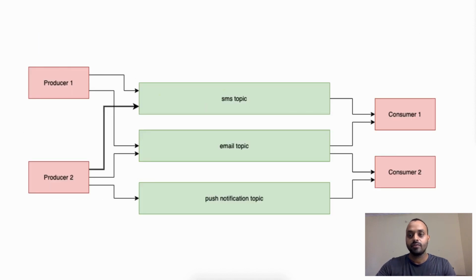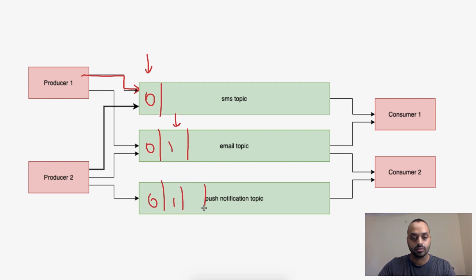Whenever a producer produces a message, that message is appended to the commit log. Let's say it's filled till here, 0, 1, 2. Whenever a new message comes, it will be appended here, and the next will be appended here.